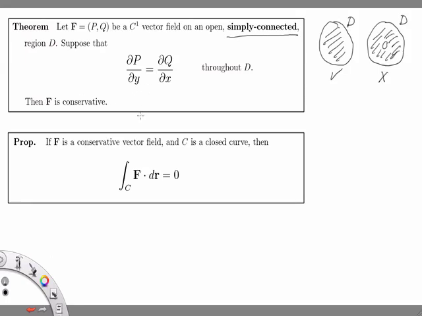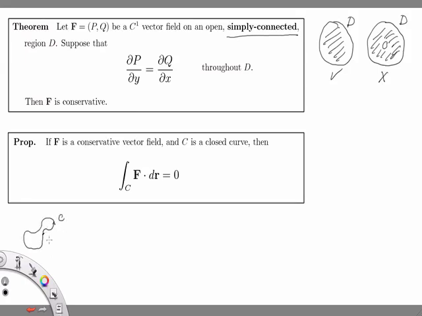Now, how do we show that a vector field is not conservative? Well, we're going to take advantage of this result about conservative vector fields. If F is a conservative vector field and C is any closed curve, then the integral of F dot dr over C is going to be 0. Now, this proposition falls straight away from the fundamental theorem of calculus. So suppose C is this.